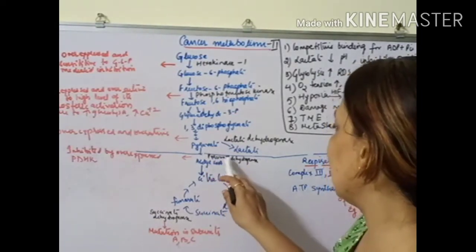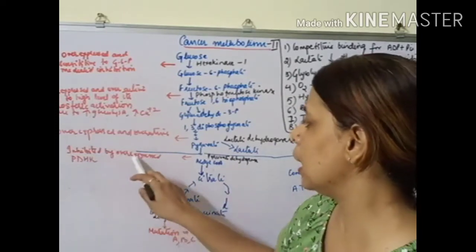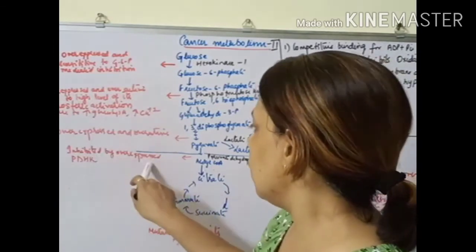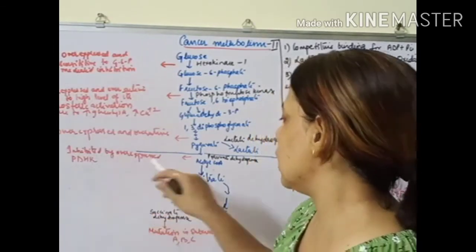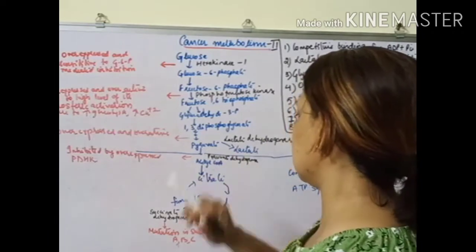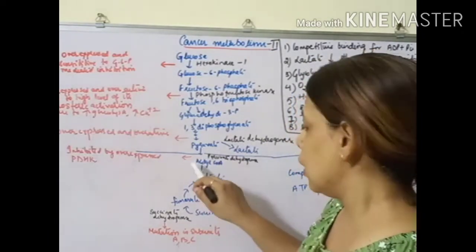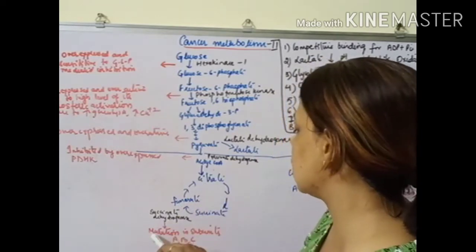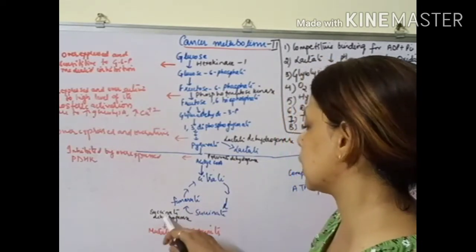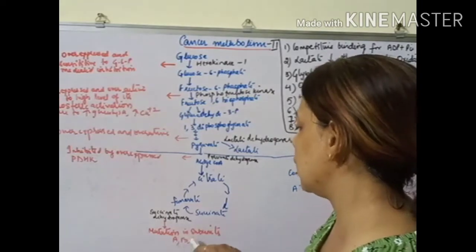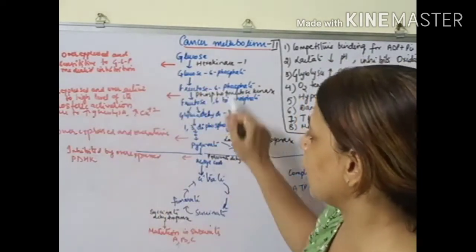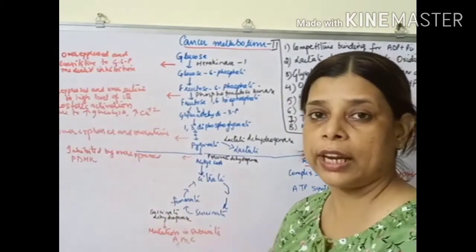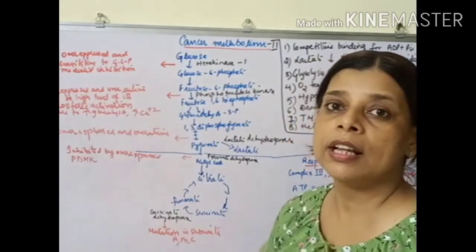If we come here, the pyruvate dehydrogenase. Now this pyruvate dehydrogenase is inhibited by the pyruvate dehydrogenase kinase. So in cancer cell, this enzyme gets inhibited. Now if we talk about the Krebs cycle, here we can see mutation in the subunits of succinate dehydrogenase A, B, C. So these are a few enzymes which are getting inhibited or activated in the cancer cell.